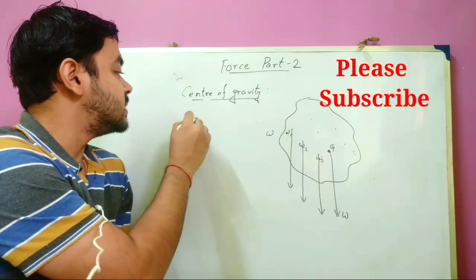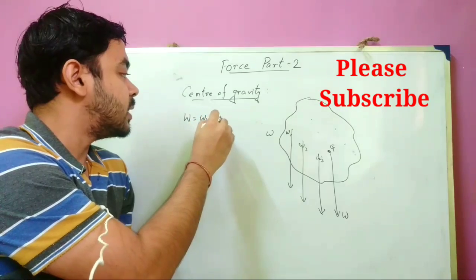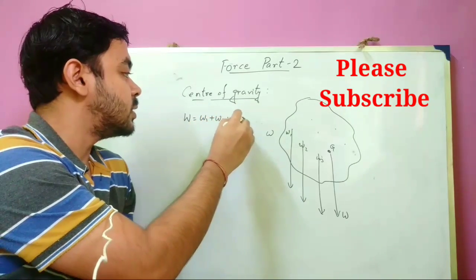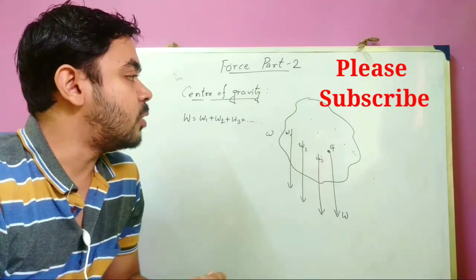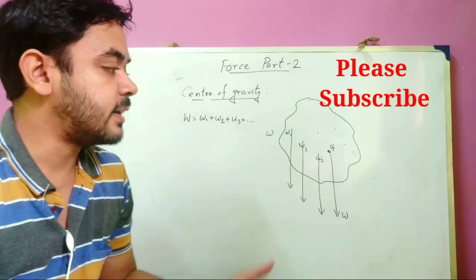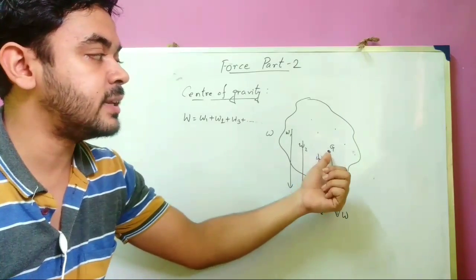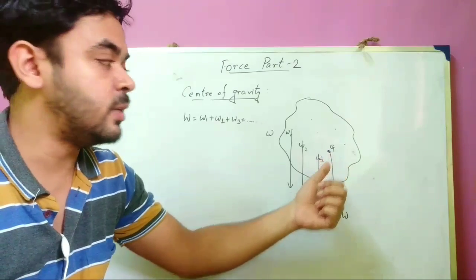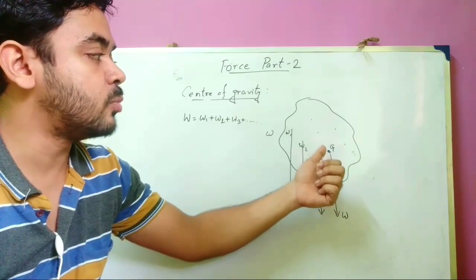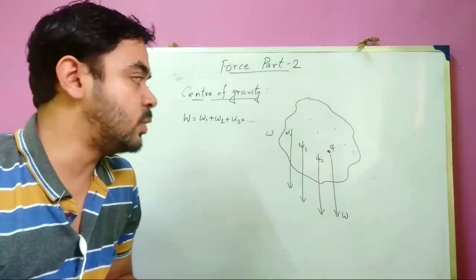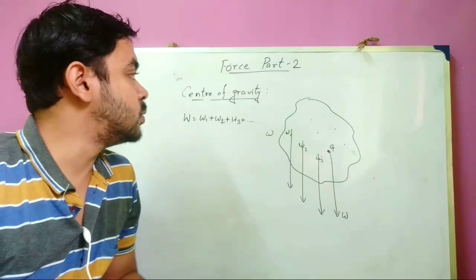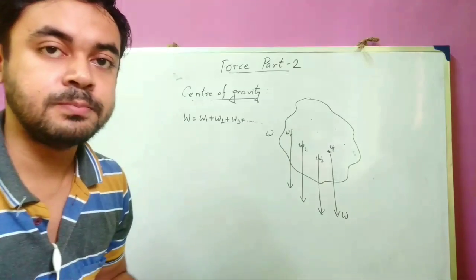Here W is equal to W1 plus W2 plus W3 plus so on. That is, the algebraic sum of all the weights acting downwards about this point G will be zero. The algebraic sum of the moments of all weights about this point G will be zero. So this point G is known as the center of gravity. Okay.